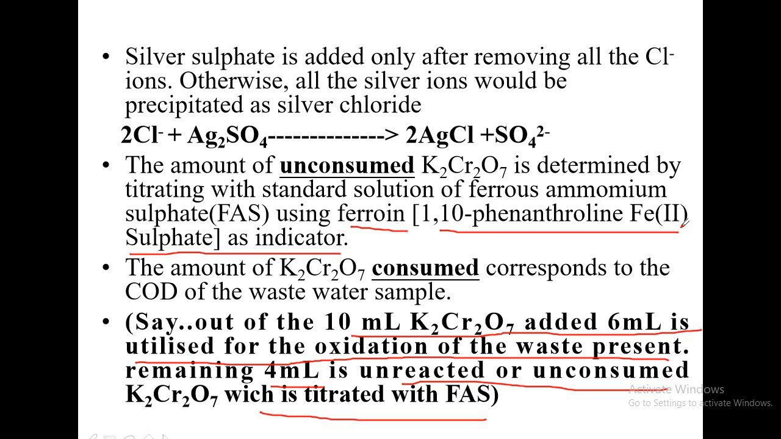Whatever three trial values you are reporting to the teacher, that will give you the volume of FAS utilized for unreacted potassium dichromate. But we need how much potassium dichromate is consumed. We don't need how much potassium dichromate is unconsumed. Now the amount of potassium dichromate that is consumed, again underline, corresponds to the COD of the wastewater sample. For us, we want to calculate COD. We want to measure COD.